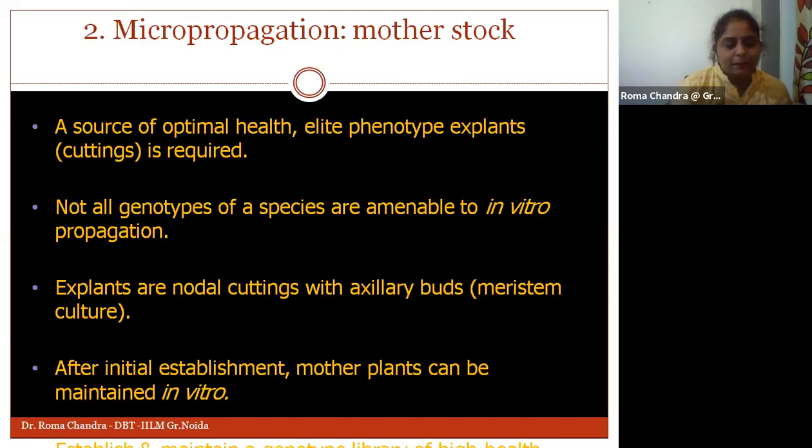Okay, so while preparing the explant, we need to understand in what condition it is, and we need to pick only those sources with which we can ultimately go on to the production of shoot as well as root. So mother plants need to go through the initial establishment. We need to establish these mother plants first in vitro, study all the conditions, and study the phenotype and genotype of that mother plant.